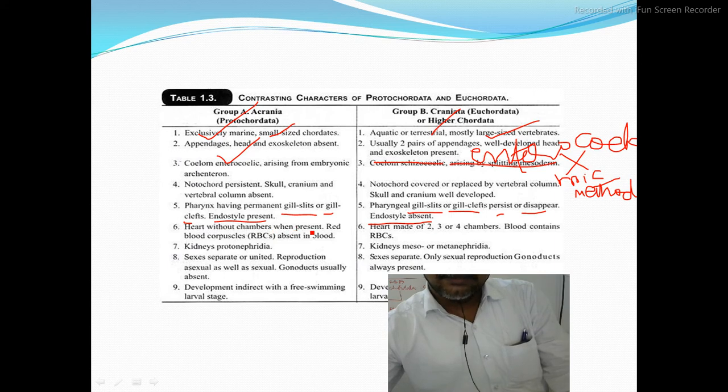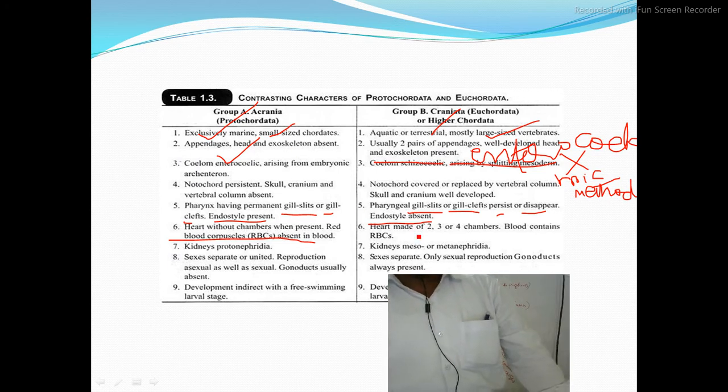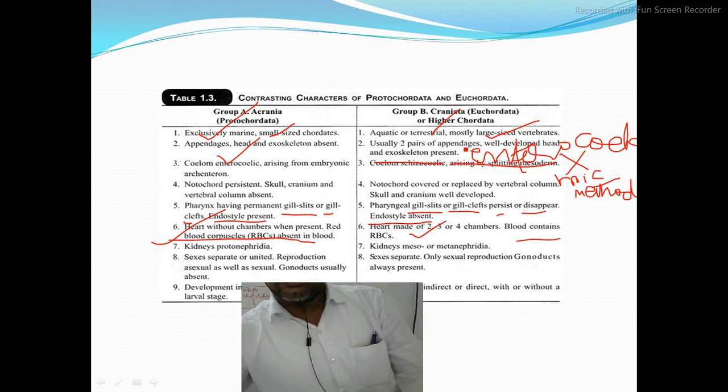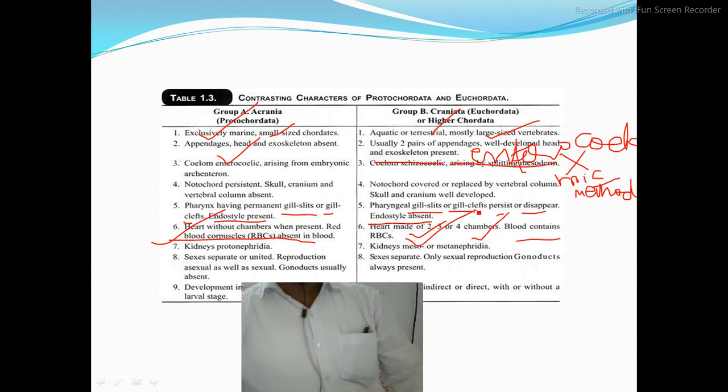Now heart is without chambers when present. Red blood corpuscles are completely absent in the blood in protochordates. In higher chordata, blood corpuscles, that is RBCs, are present. In protochordata, kidneys are protonephridia. In higher chordata, there will be meso and metanephridia.